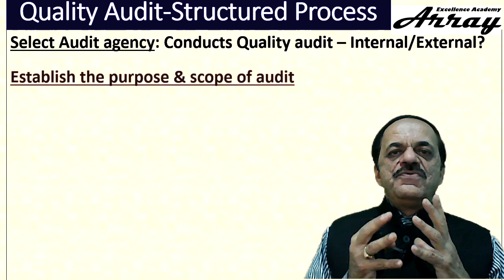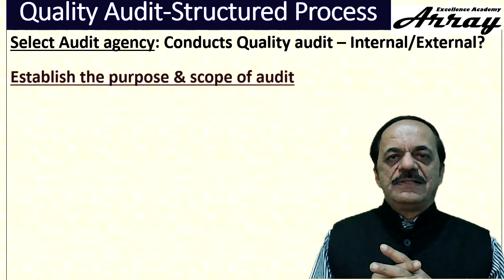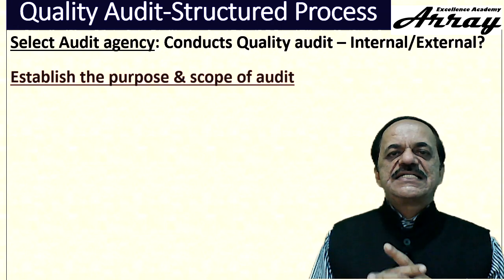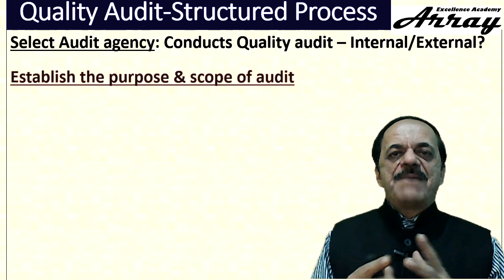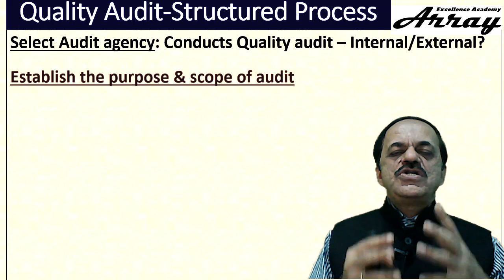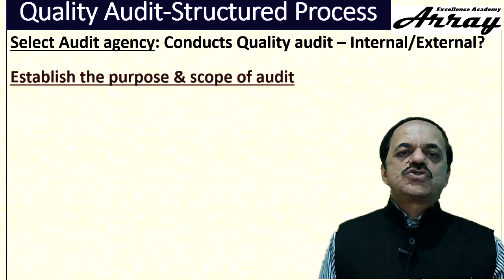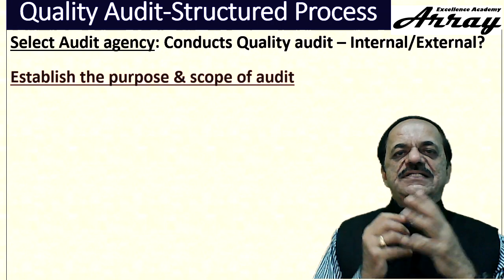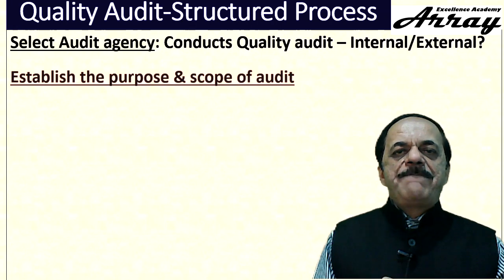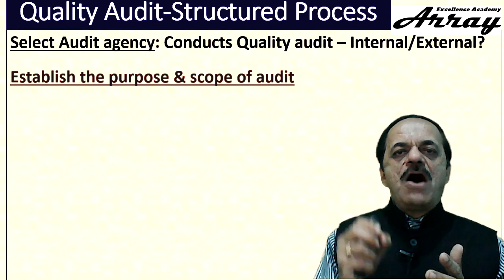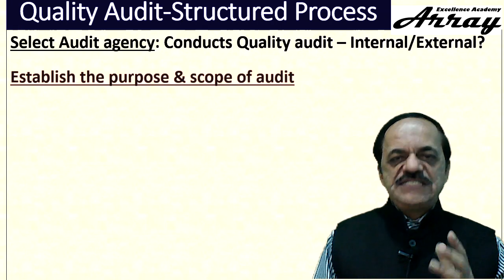Means to say, which is the standard against which the audit is going to be done, whether it is going to be done as per international standards, say ISO, or as per the company standard, or as per the customer standard which the supplier is supposed to follow. So first fix the standard according to which the audit is going to happen. Also fix the physical boundary within which the audit is going to happen. This is step number 2.